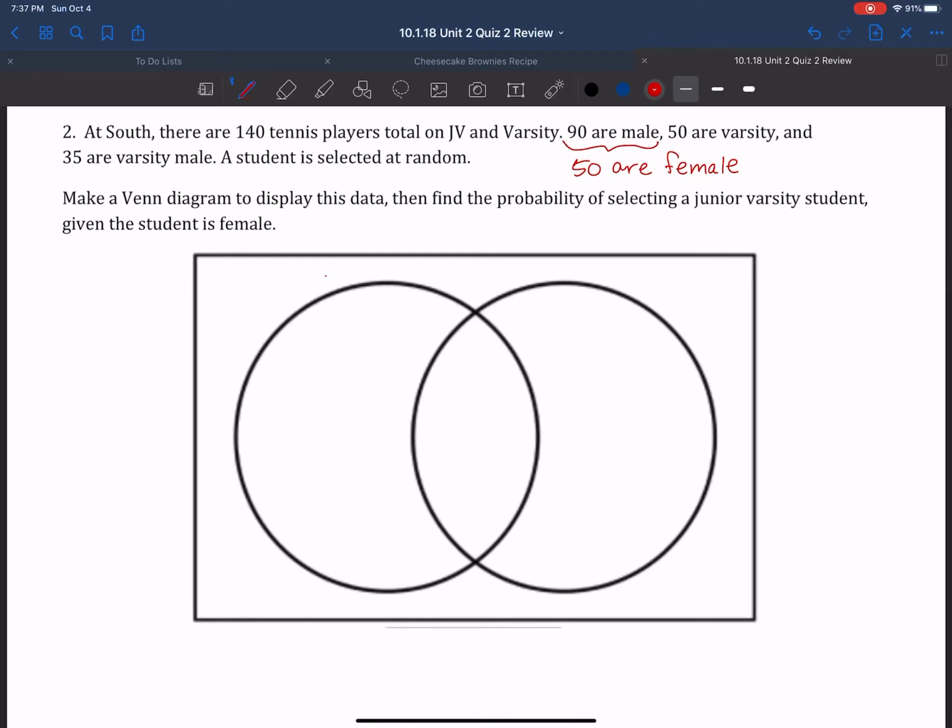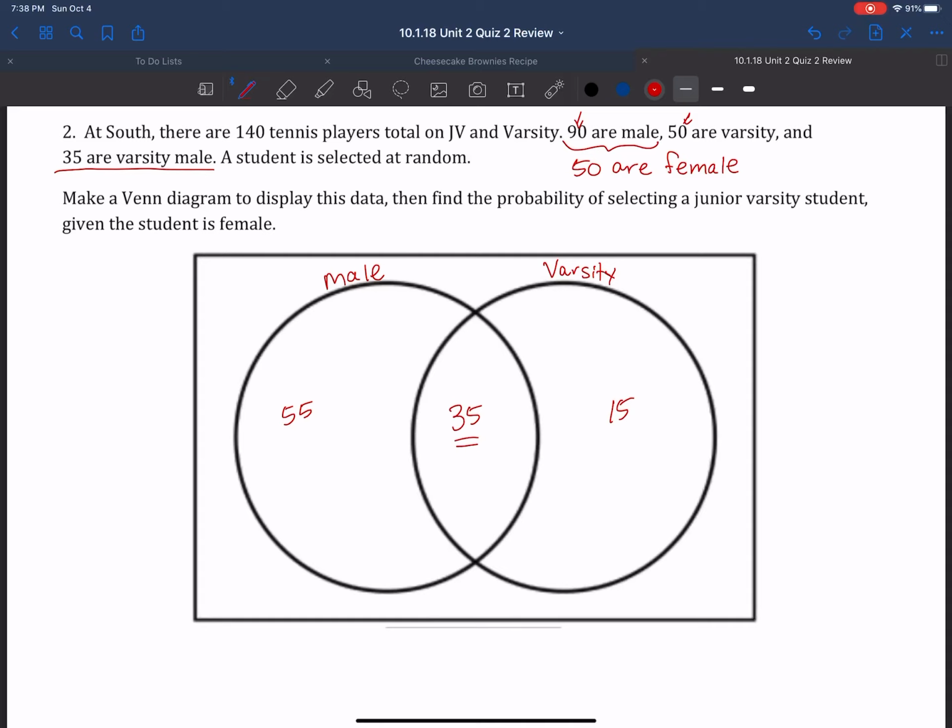This circle represents male. This circle represents varsity. Okay? So those outside of this circle are female. Those outside of this circle are junior varsity. So I'm going to start in the center. We know that there are 35 students who are varsity male. So the number right here is going to be 35. Since there are 90 male students, well, there's 35 of them right here. So that means the other 55 are right here. And then those that are varsity, we know 50 are varsity. 35 of them are right here. So that means the other 15 have to go right here.